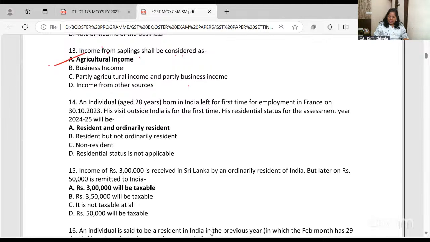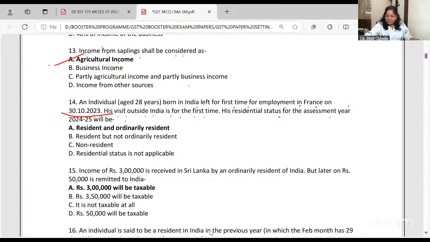An individual aged 28 years born in India left for the first time for employment in France on 30th of October 23. His visit outside India is for the first time. What will be his residential status for 24-25? Now, the first time he left on October 23.